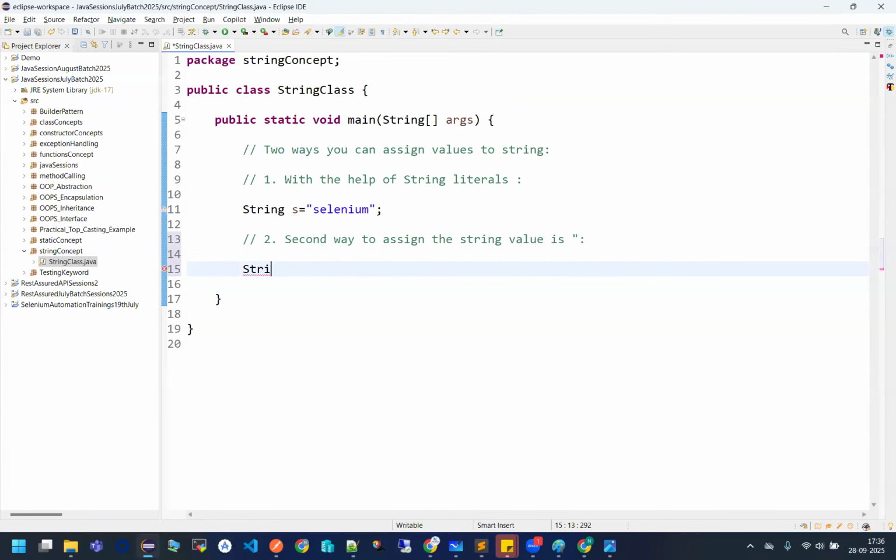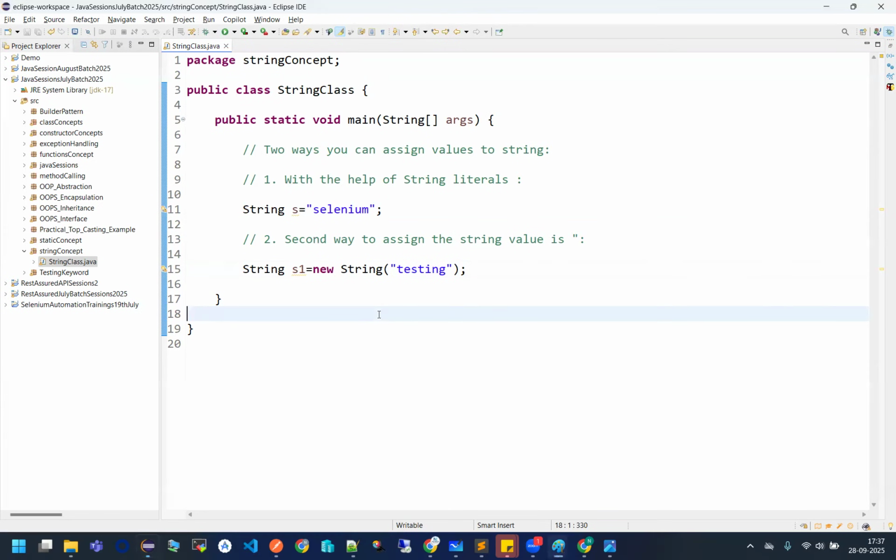In this way also, guys, I can store my string values: String S1 is equal to new String, and I am assigning the value testing. Understand this. With a new keyword, you are able to create one testing value. But how is it stored inside the memory? Can you see, with the help of the new keyword, you actually create an object.